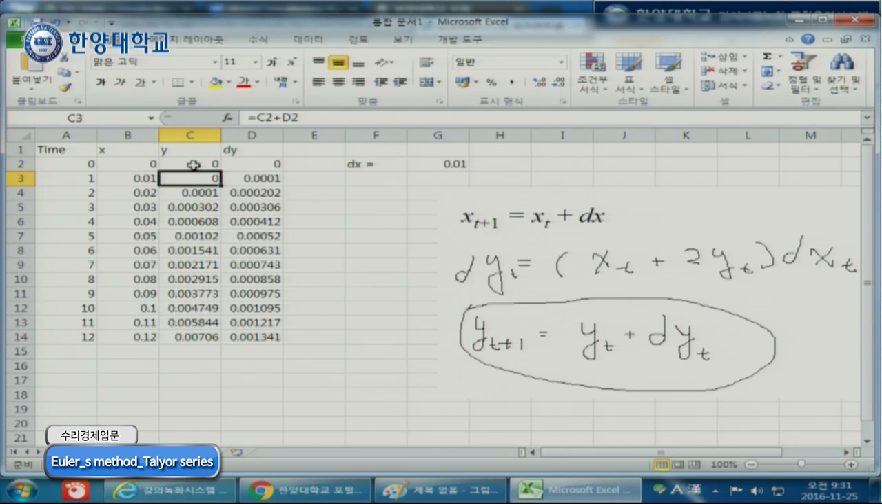Okay, new y is the previous y plus the change of y, and the change of y is x plus 2y, by this equation.